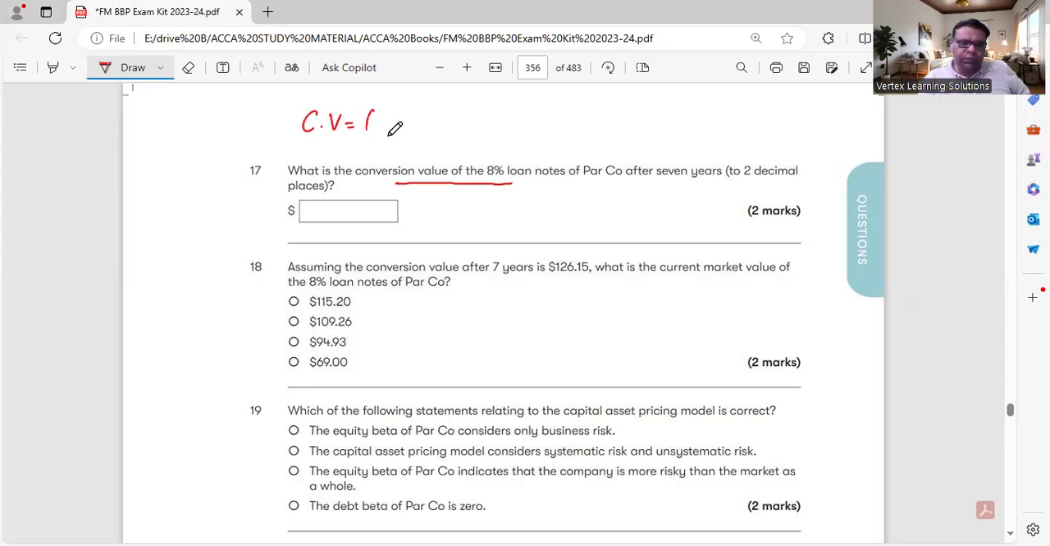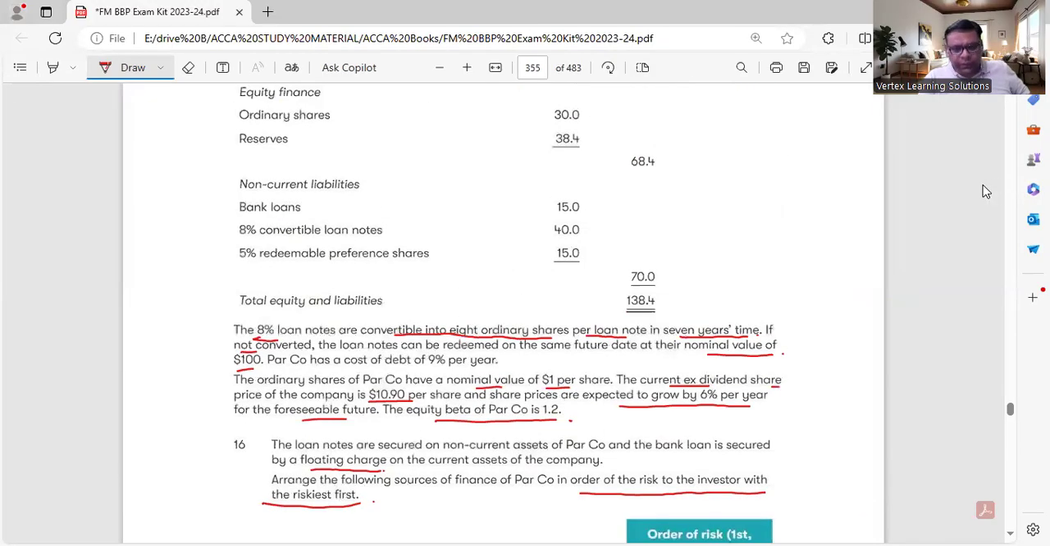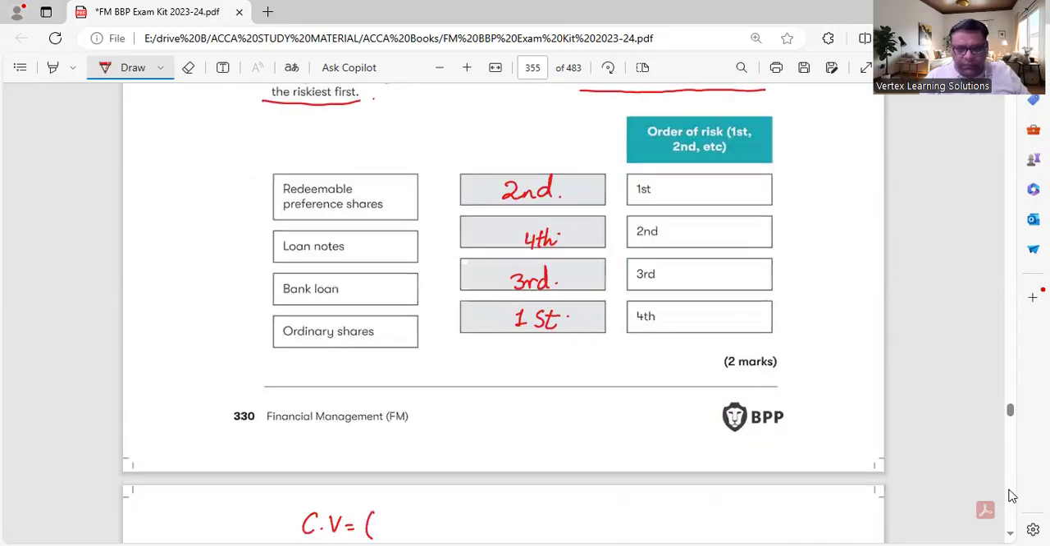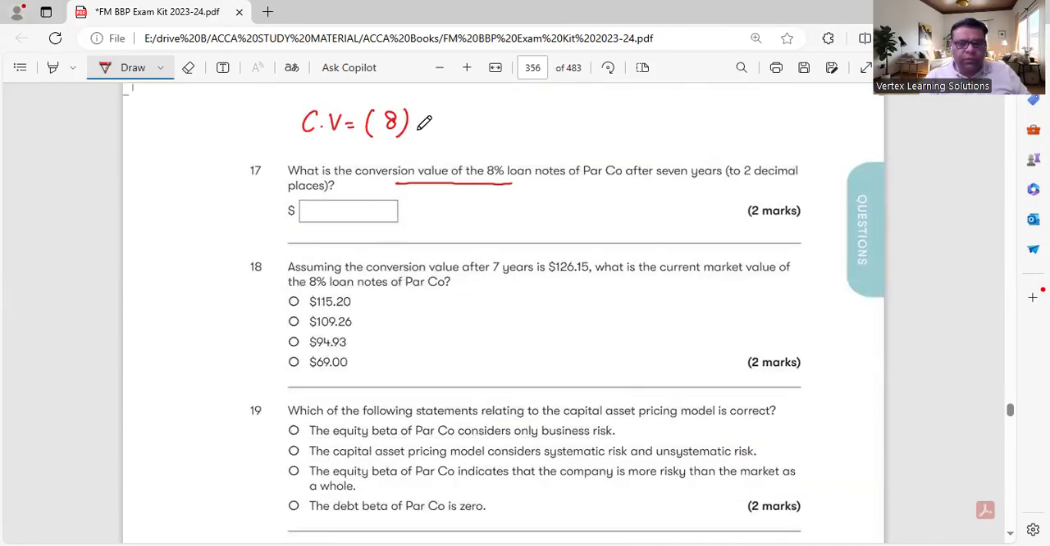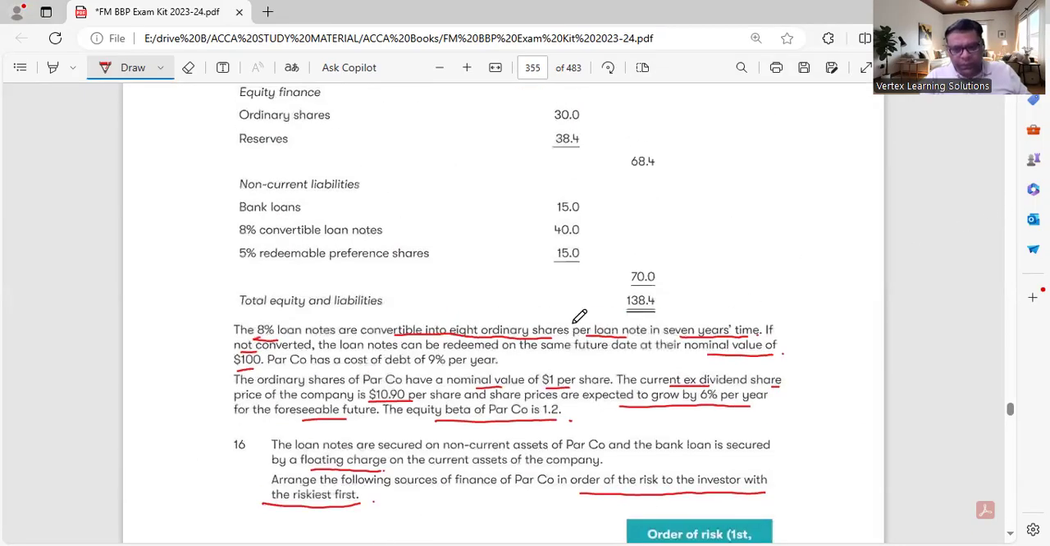Conversion value is equal to the number of shares which are available. 8 shares are available after 7 years and current share price is 10.9 and 6% growth rate. So 8 into share price 10.9 into 6% growth rate raised to power 7. Once again you can check the information: 8 shares, 7 years, 10.9 share price, 6%.